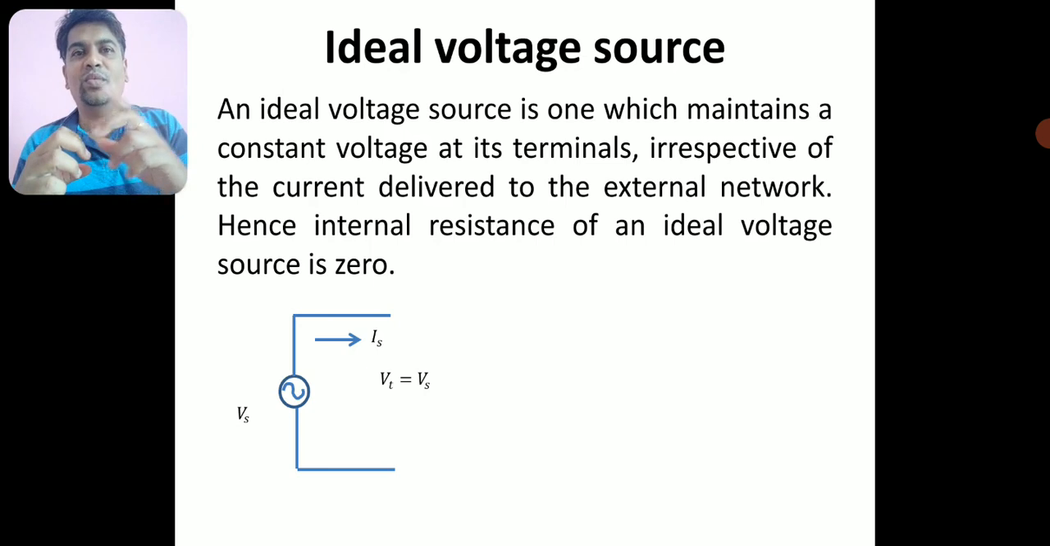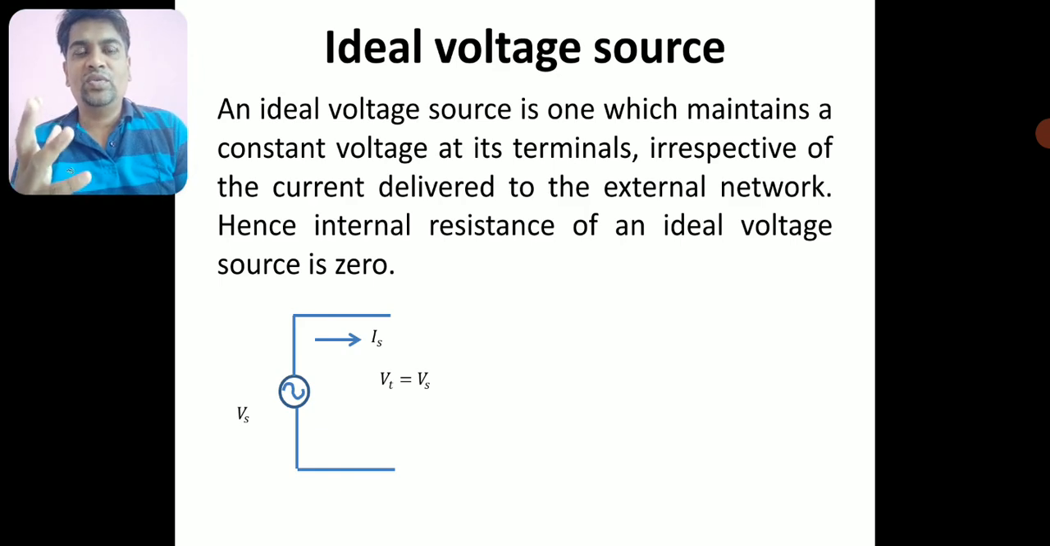So this source may deliver 1 ampere, 2 ampere or 1.5 ampere current. This doesn't matter, but it has to have a constant voltage across its terminals irrespective of the current it is delivering to the network. Whenever you measure, the voltage has to be constant, and that is called an ideal voltage source.